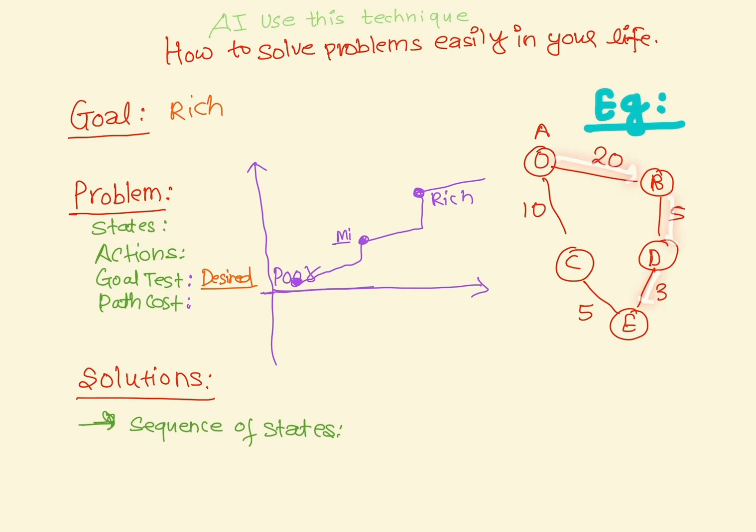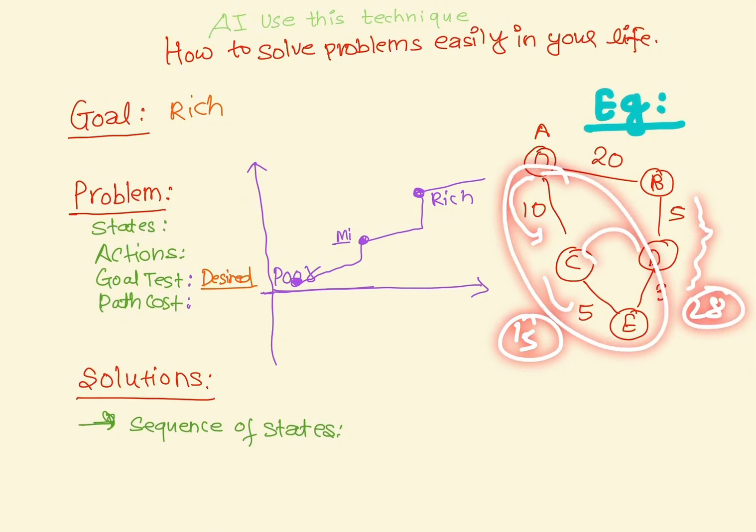There is an algorithm that follows every step from here. Finally it finds that the path cost is less if it goes from here 10 plus 5, which is 15, and then 25, 28 over here. So it chooses this path. Follow the same thing in your life.